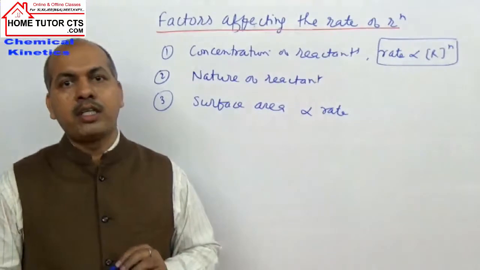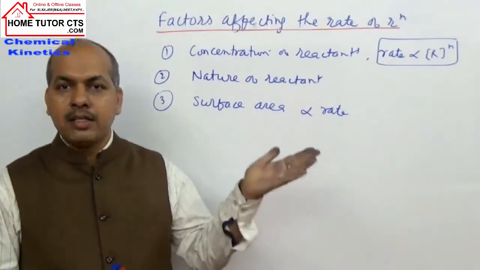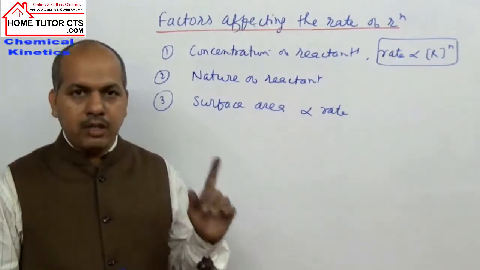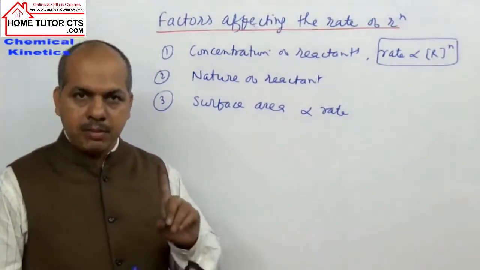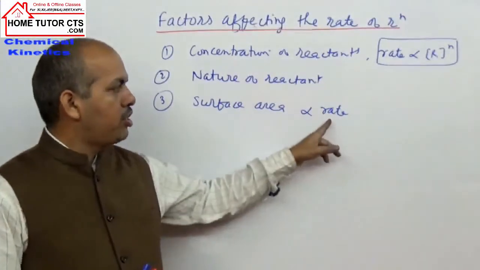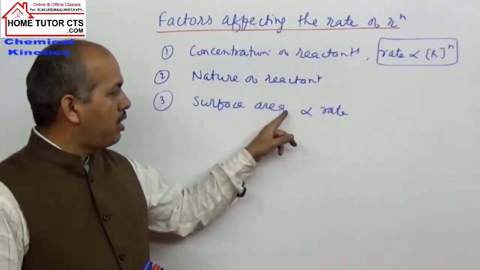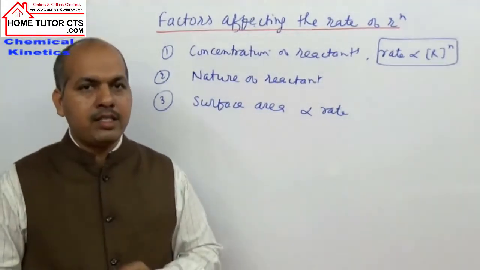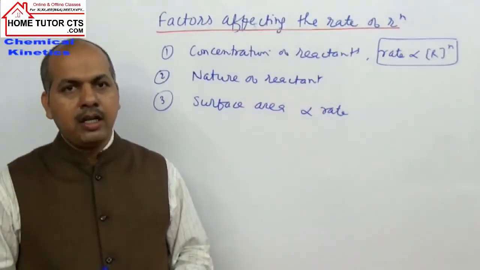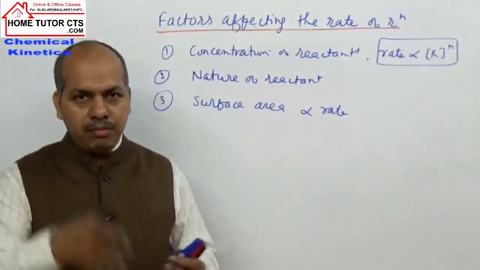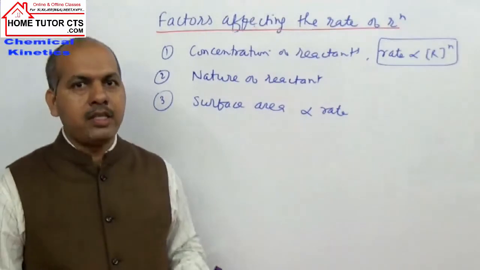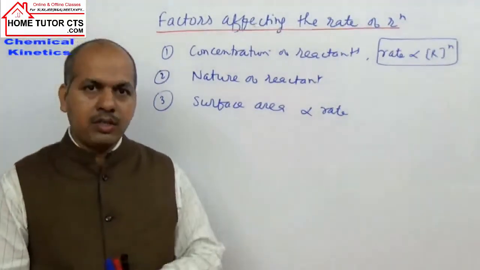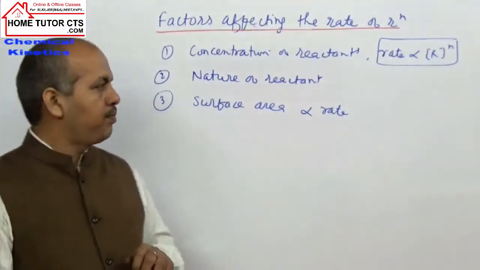For same mass of the reactant, if they have higher surface area, the rate of reaction will be higher. Did you understand this point? So rate of reaction is directly proportional to reactant surface area because when they have more surface area, they have more reactive sites. See a common example: when we burn wood, how do we do it? We cut it into small pieces, smaller pieces. They will have more surface area for reaction, so the rate of reaction will be increased.